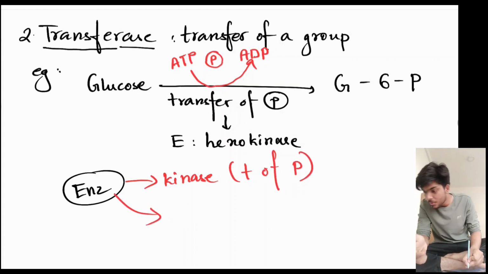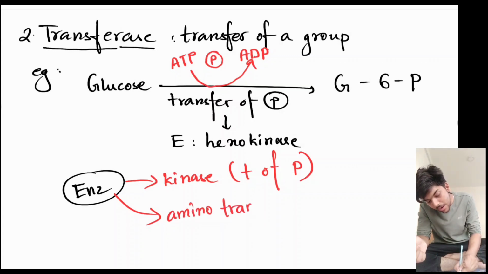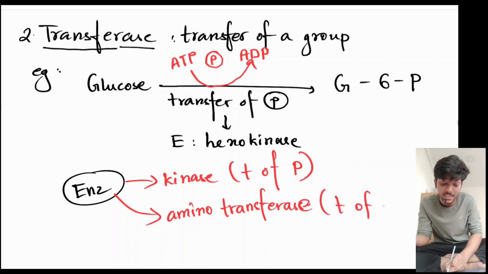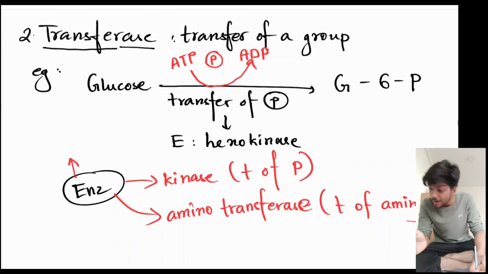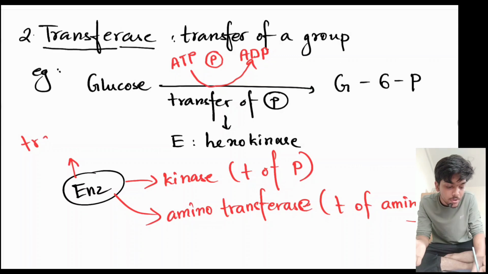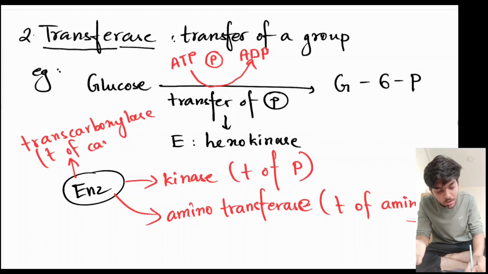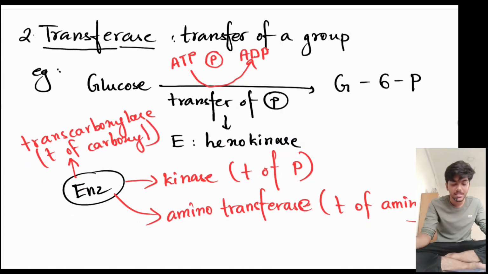Up next we have aminotransferase enzyme, which is responsible for the transfer of, I hope you have already guessed it, amino group. And up third there's your carboxylase enzyme, which is responsible for the transfer of carboxyl group. So that's it for the second type of enzyme, that is transferase.